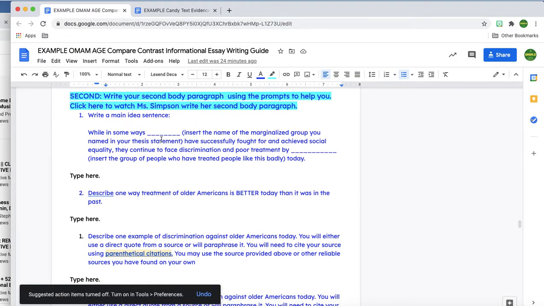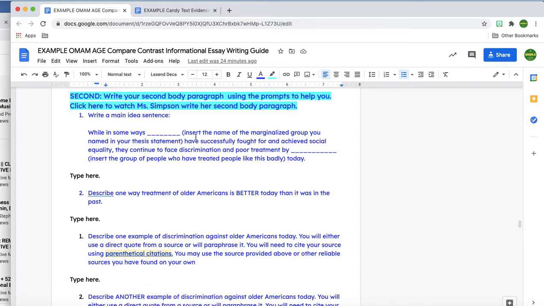While in some ways, blank, insert the name of the marginalized group you named in your thesis statement, have successfully fought for and achieved social equality, they continue to face discrimination and poor treatment by, insert the name of the group of people who've treated people like this badly today. So I'm going to be writing about older Americans being mistreated by younger people. So that'll be my thesis statement.